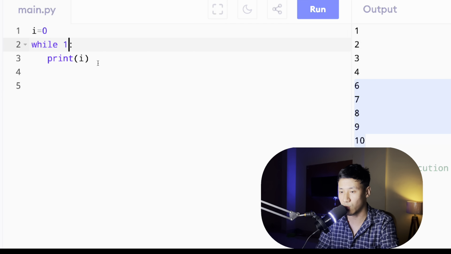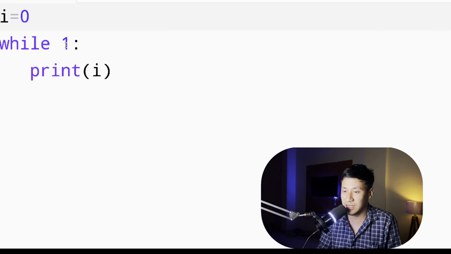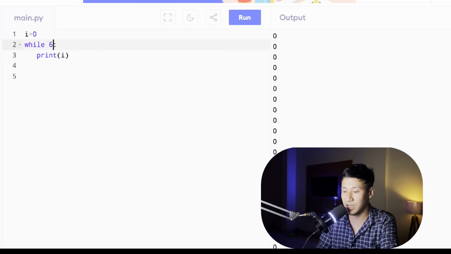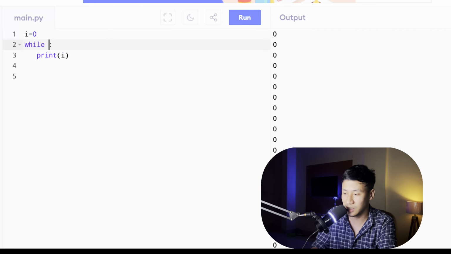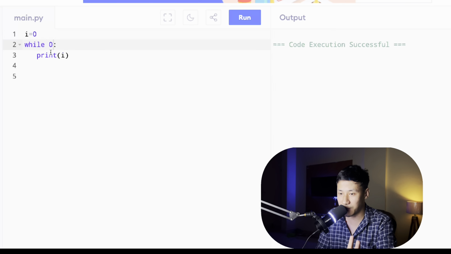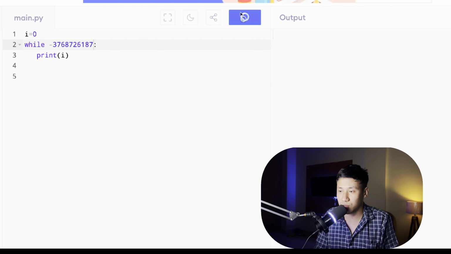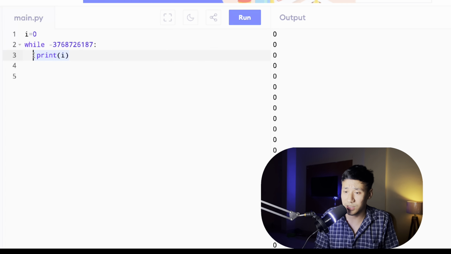So observe here, let's say if I want infinite, what should I write. Basically I can just write while 1, print i. Okay, it will print 0 and it will print infinite times. So this is how any number you can define here, any non-zero integer, it will run infinite times. That is a rule of Python again. If you give 0 it means false, so it will not print even one time. But if you give a big negative number also, then it will give infinite times. All right, so I hope you are clear with that.